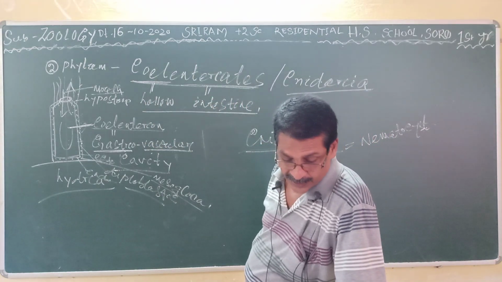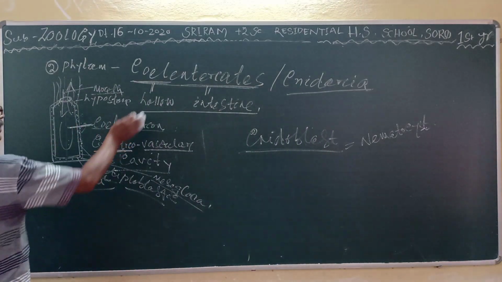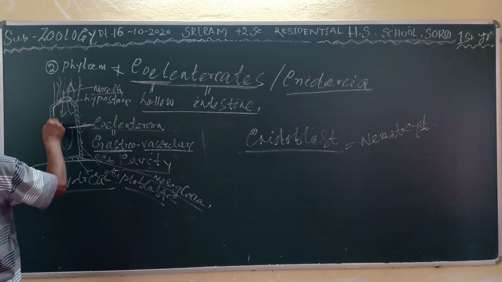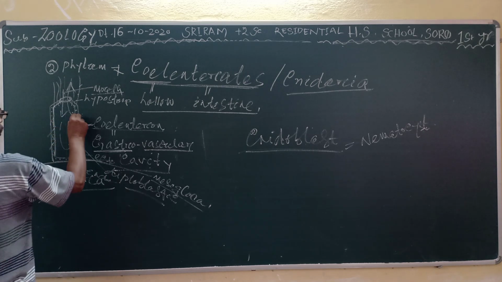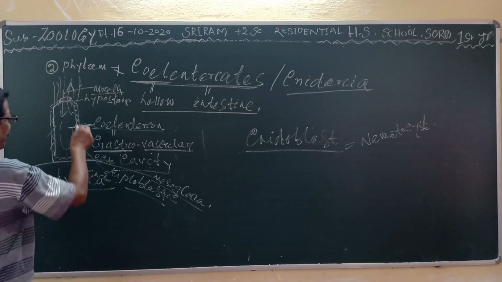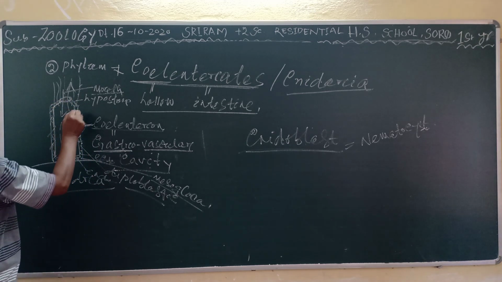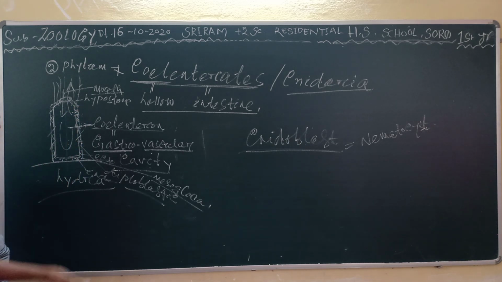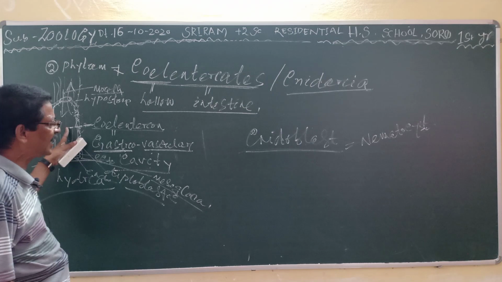And the nervous system is a diffused one. In the periphery the nervous system is absent. In the case of the coelenterates, the nervous system is present, which is a diffused one. That means it is a net-like structure. All the radiata, all the animals which are radially symmetrical, have the diffused type of nervous system. Diffused means the nervous system forms a net-like structure in between the ectoderm and endoderm. It is not centralized in our body.